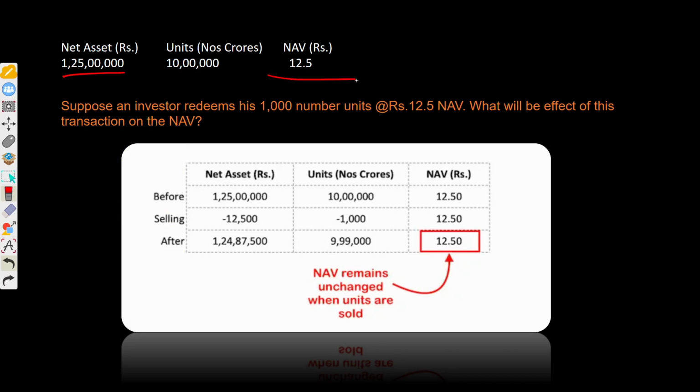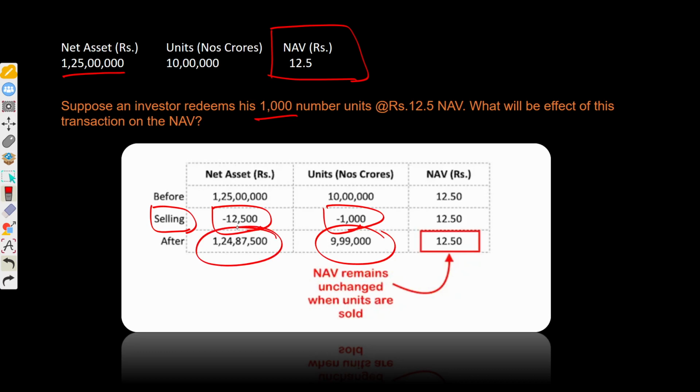If you see gain, it creates impact on NAV per share. But if I talk about redemption, say you have a redemption of 1000 units, and you have confirmed the redemption with this value, selling of mutual fund units, you just debit the value, 1000 into 12.50, which becomes 12,500. The remaining units should be 9,99,000 and your net assets should be 12 crore 48 lakhs.